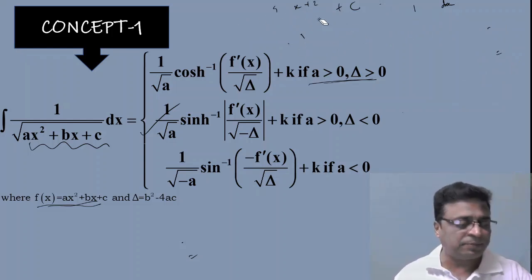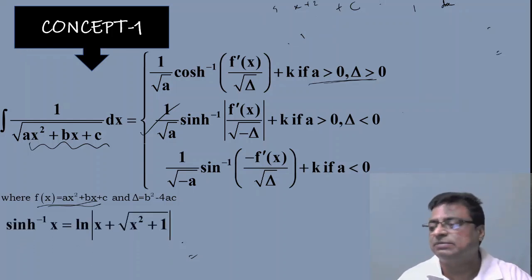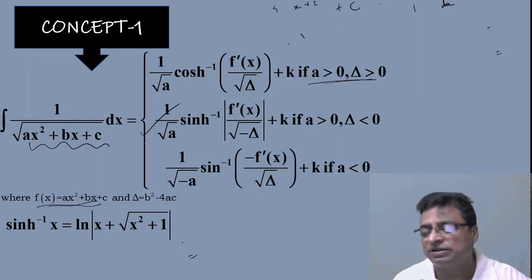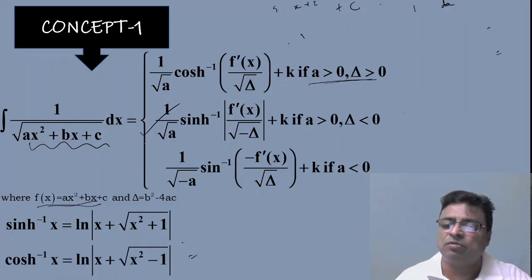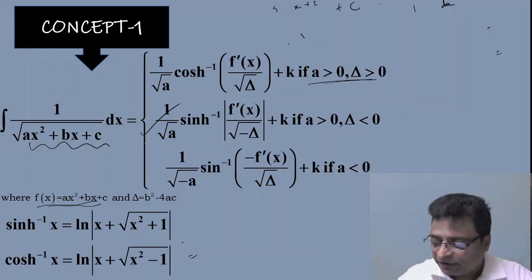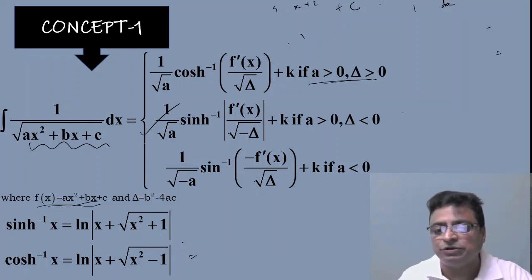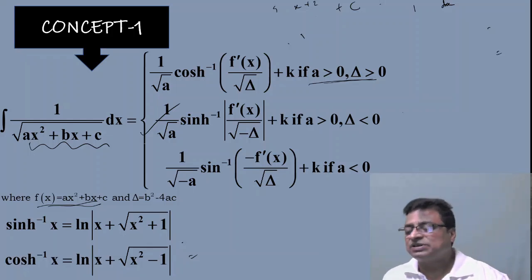But here one important point I would like to mention: please remember the formula, sinh inverse x is nothing but log, ln means natural logarithm, of mod x plus root of x square plus 1. Cosh inverse x is log mod x plus root of x square minus 1. So based upon the options given under the question, you need to check whether it is in the logarithm or directly in terms of sinh or cosh. Because from the syllabus point of view, hyperbolic functions are not in your syllabus. So in general, they may give options in terms of logarithm only.